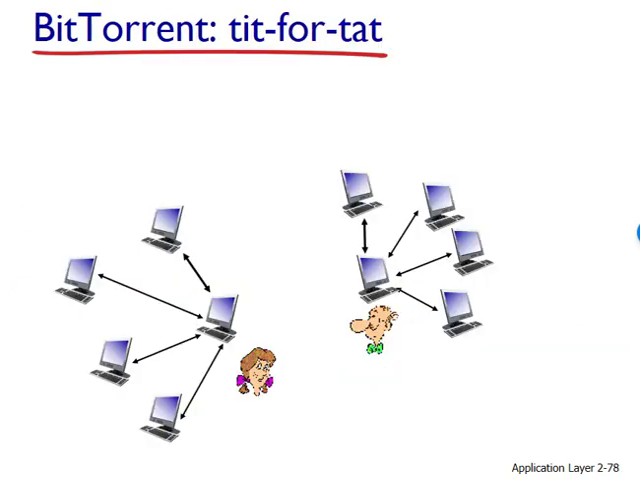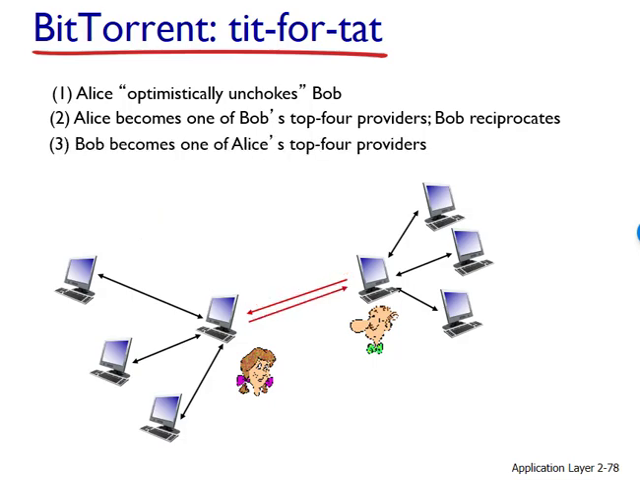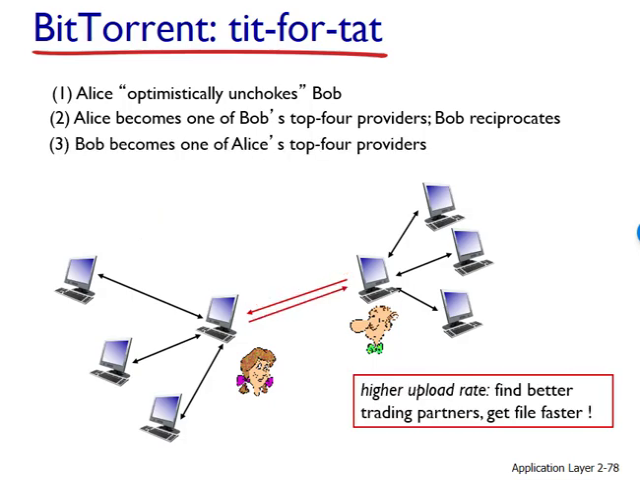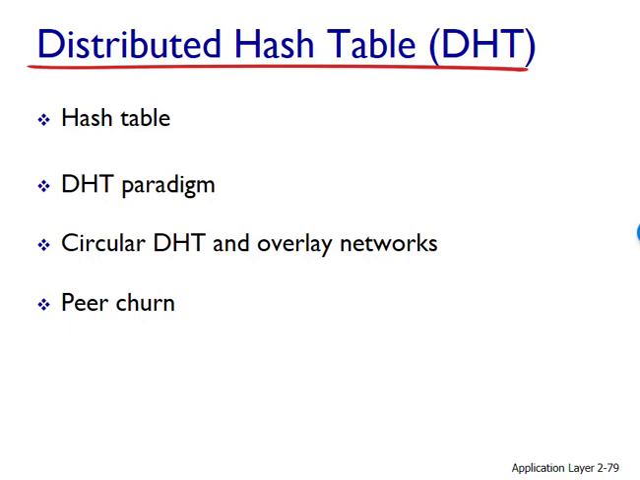BitTorrent has many interesting mechanisms that we are not discussing here, including pieces or sub-chunks, pipelining, random first selection, endgame mode, and anti-snubbing. Here you see a series of transactions between peers to show you this tit-for-tat mechanism. BitTorrent has been very successful, probably in part because of this tit-for-tat mechanism.